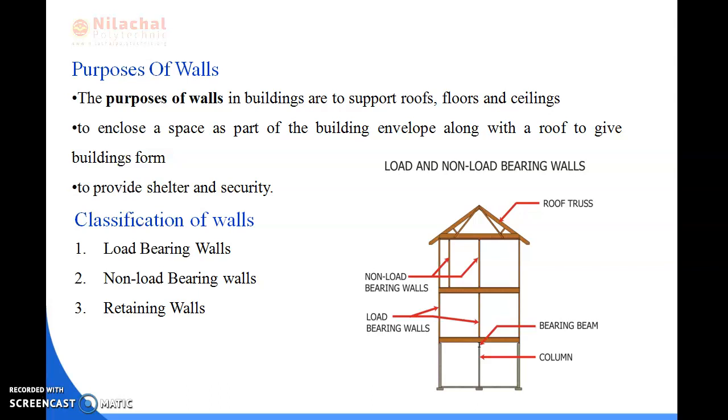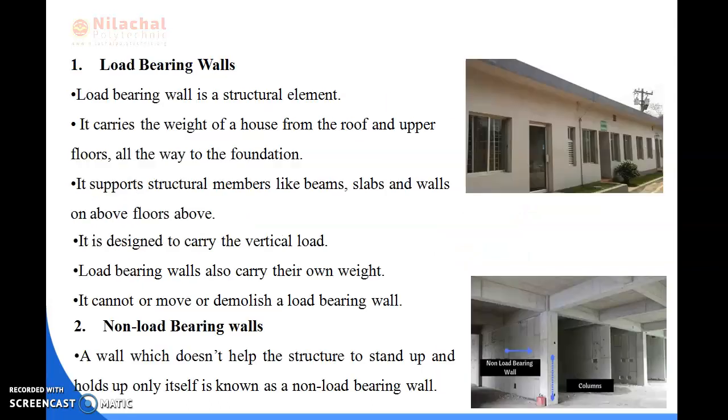Next, coming to the classifications of the walls. First is load bearing walls, then non-load bearing walls, and retaining walls. So there are three types of walls. First we will be reading about load bearing walls. All of you can see the diagram of the load bearing walls here. This is a load bearing wall, and a load bearing wall is a structural element.